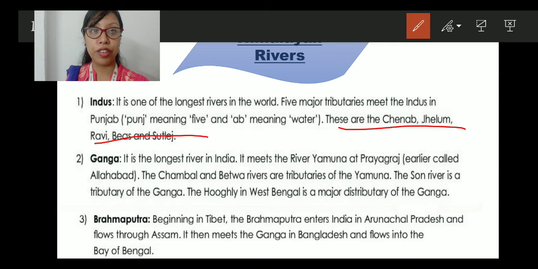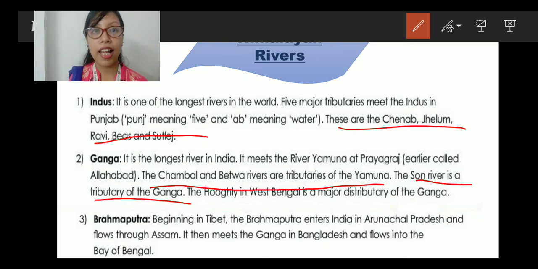Yamuna has 2 tributaries, Chambal and Betwa. And Son river is a tributary of Ganga. Ganga has only 1 tributary, that is Son, and Yamuna has 2, which are Chambal and Betwa. The Hooghly in West Bengal is a major distributary of Ganga.